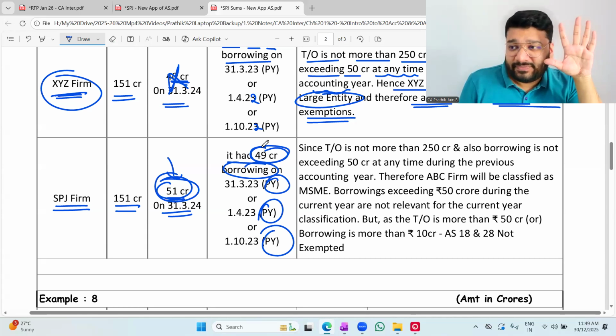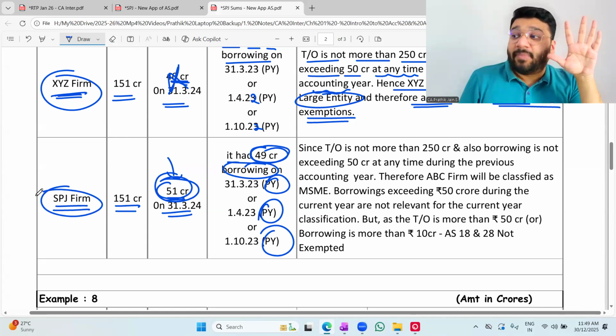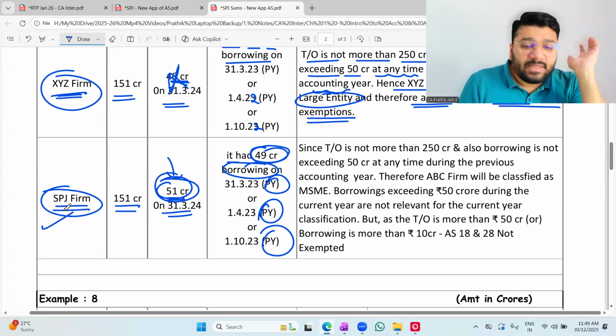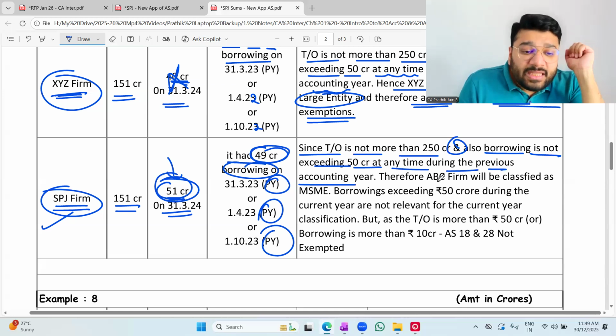Last condition. Nowhere do they mention that SPJ firm is holding any subsidiary of a large entity, so I'm assuming that it is not. All the 5 conditions are satisfied. So SPJ firm is MSME. Since turnover is not more than 50 crore and also borrowing is not exceeding 50 crore at any time during the previous accounting year, SPJ firm will be classified as MSME.